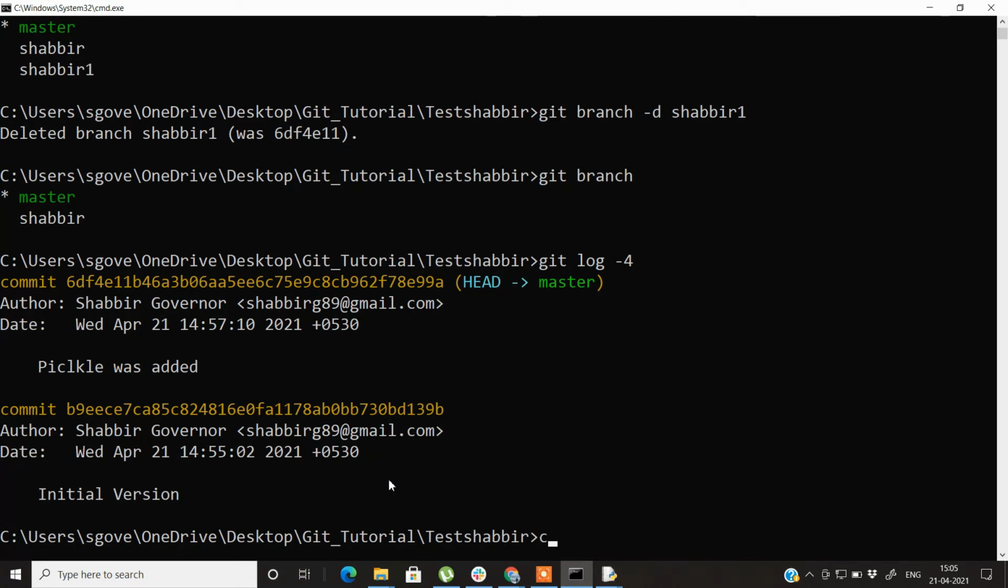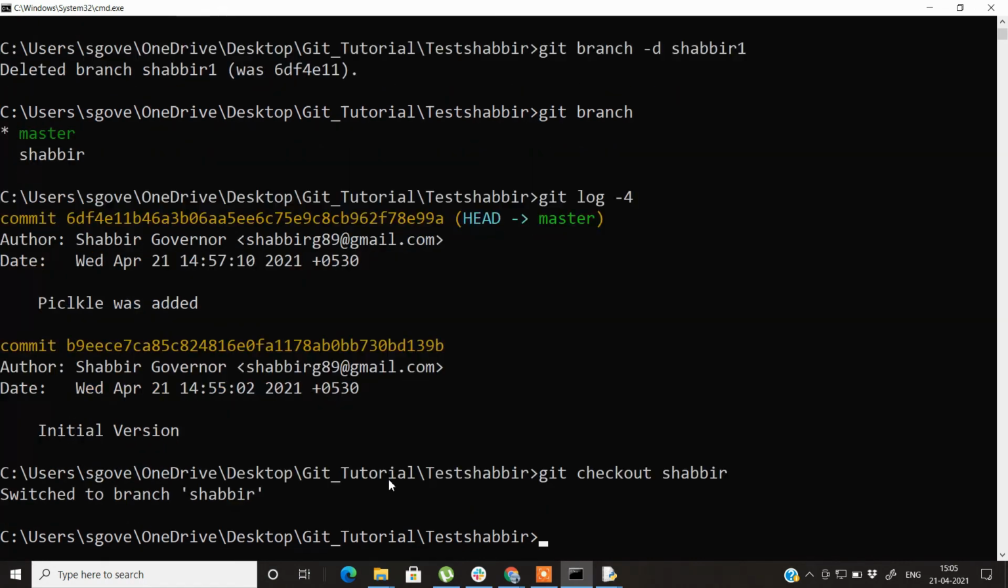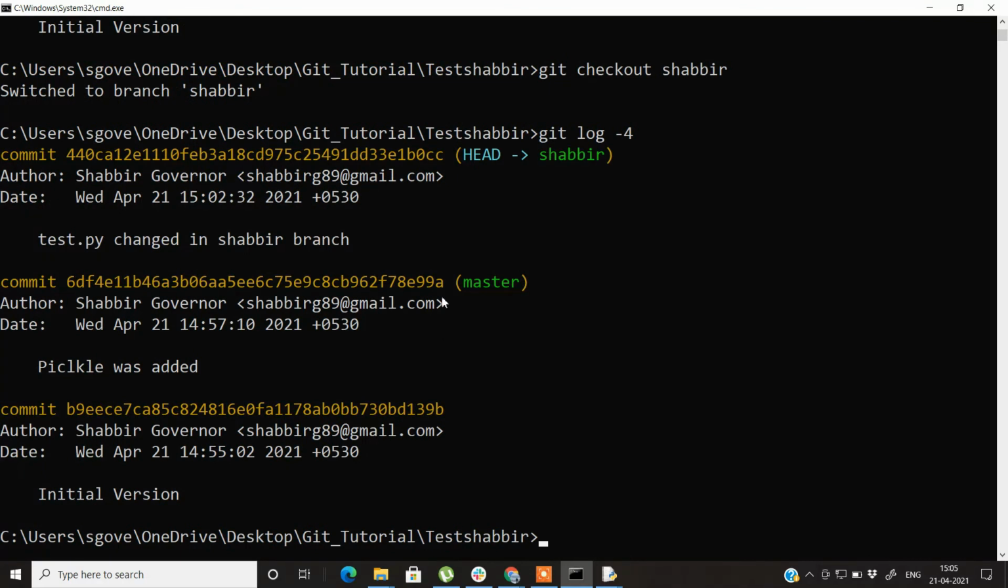And if you go to git checkout Shabbir and do the same thing for git log, you can see that this branch that we created had some more changes in it than the master branch. Now what if you want to merge both of these branches together? How could you do that?